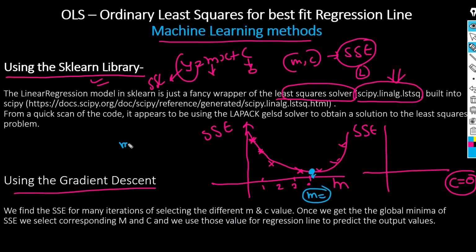First we use M equal to 0 and C equal to 0, then we calculate the SSE. Then we select different M and C value combinations and calculate the SSE. If we plot this graph, we get this type of graph. This is called the global minima.